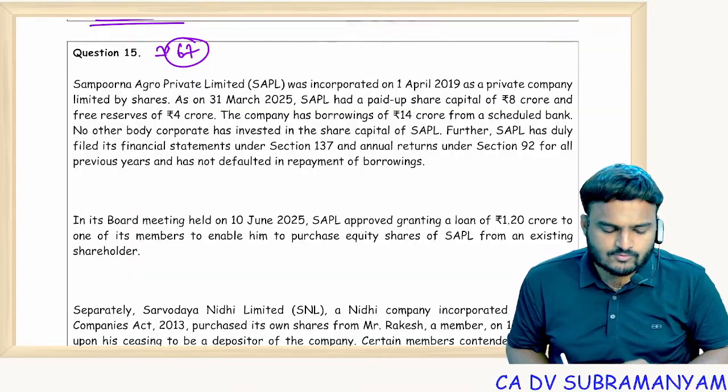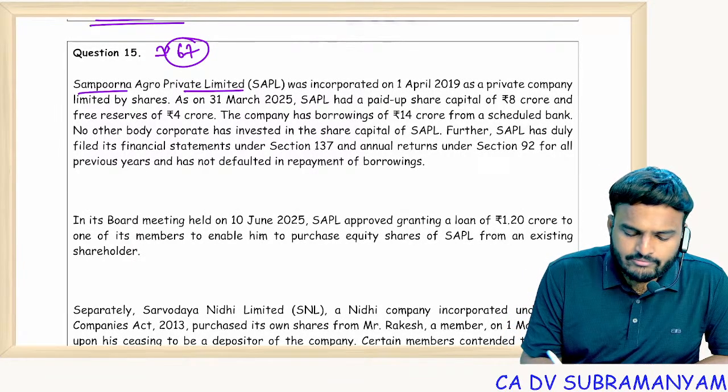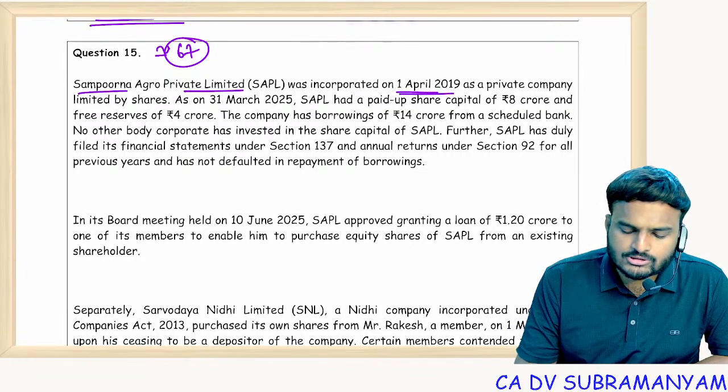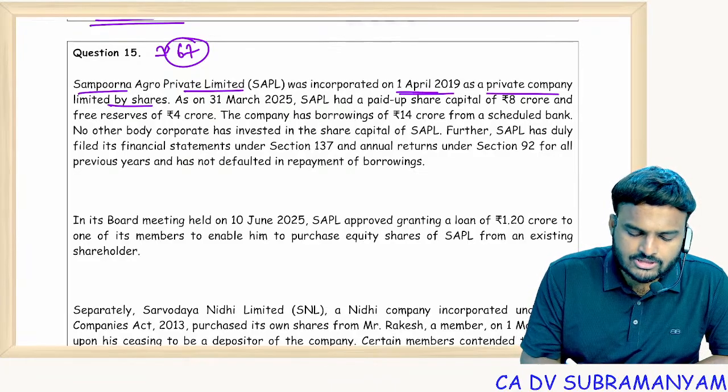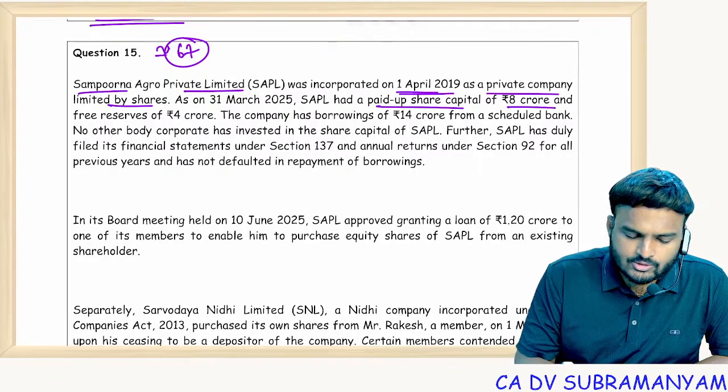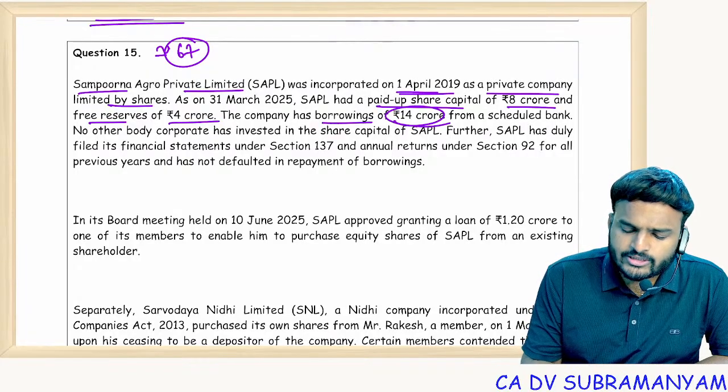Let's complete this one. Sampurna Agro Private Limited was incorporated on 1st April 2019 as a private company limited by shares. Paid up share capital is 8 crores. Free reserves is 4 crores. Company has borrowings of 14 crores.